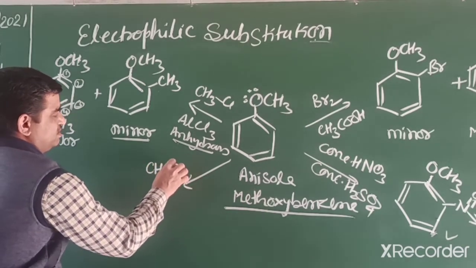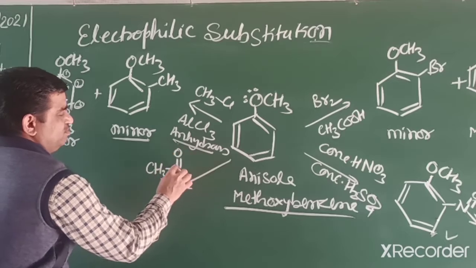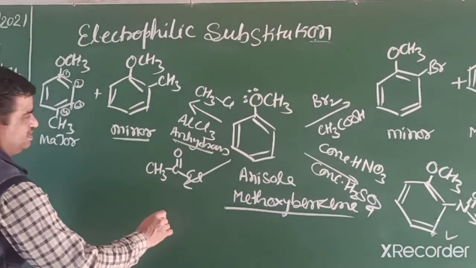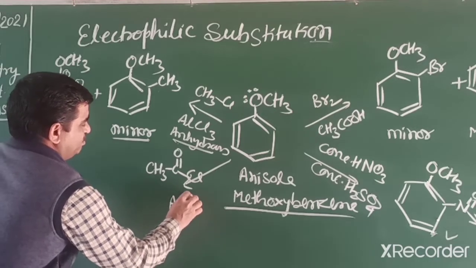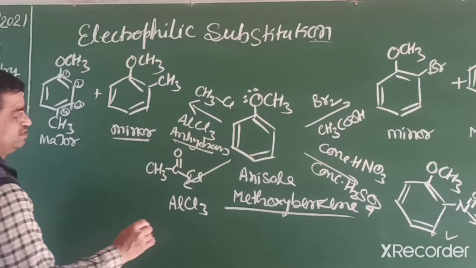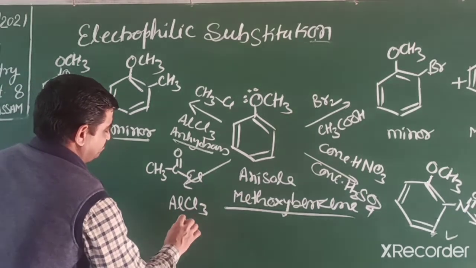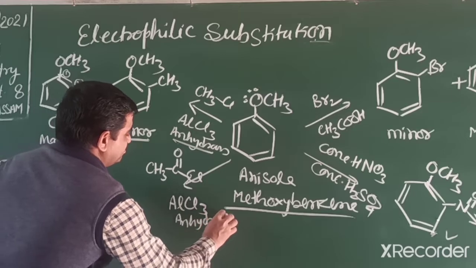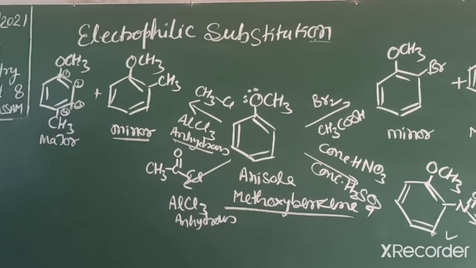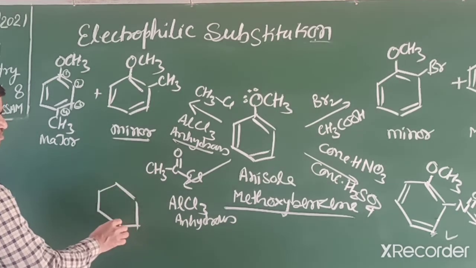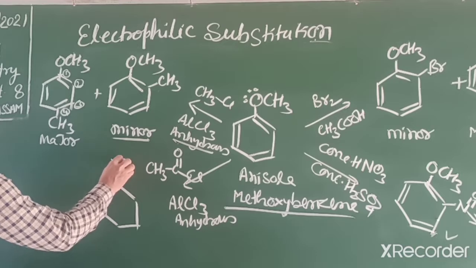A particular example CH3COCl, means acetyl chloride and Lewis acid, aluminium chloride, that is anhydrous, moisture free, in CS2 atmosphere, anhydrous. So this reaction is known as Friedel-Crafts acylation, and the product is like this.